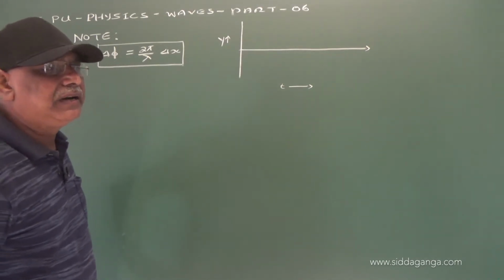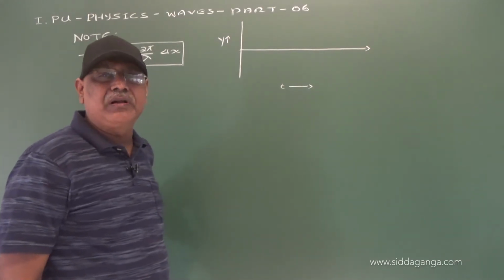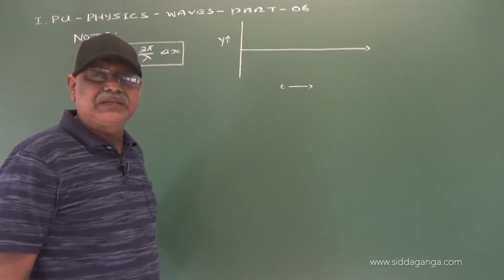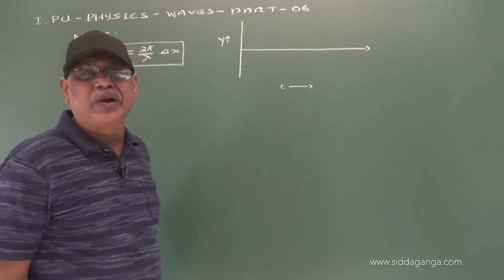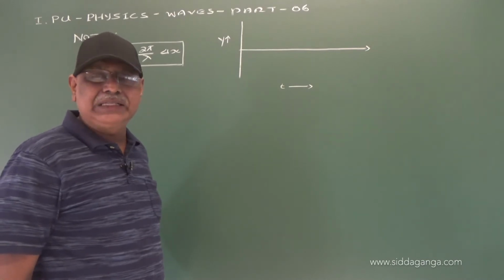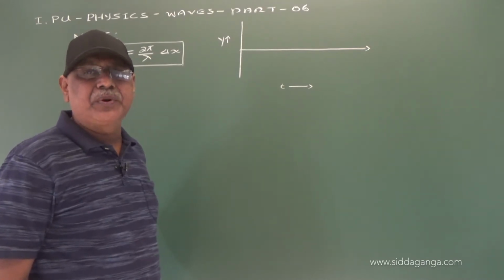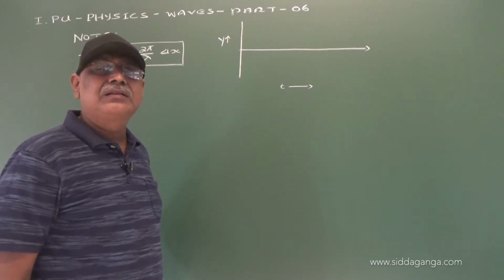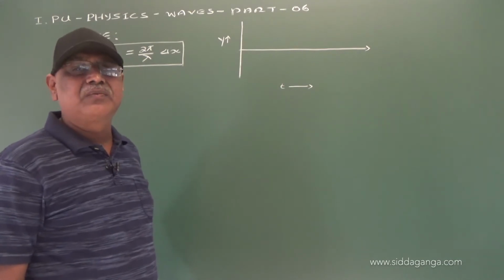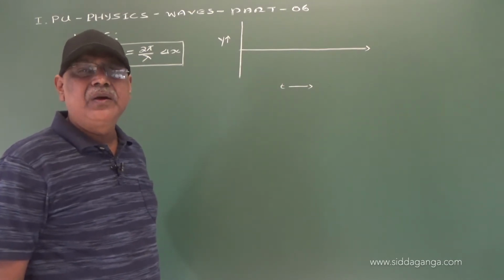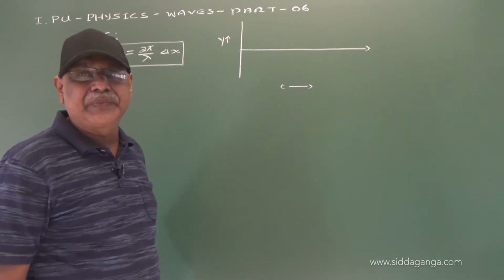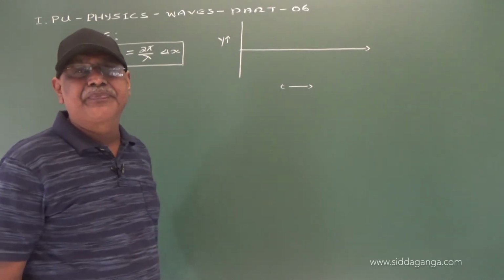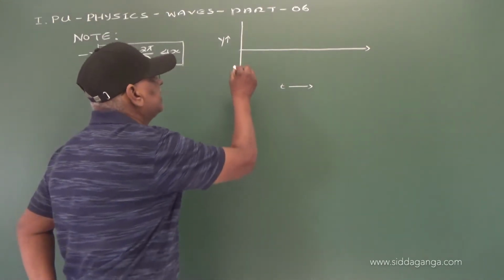In case of simple harmonic motion of a single particle, we have the displacement of a single particle. But when we consider a progressive wave propagating through a material medium, a large number of particles, that is atoms or molecules of the medium, vibrate about their mean position, right. So, this graph shows all particles of the medium vibrating about their mean position.